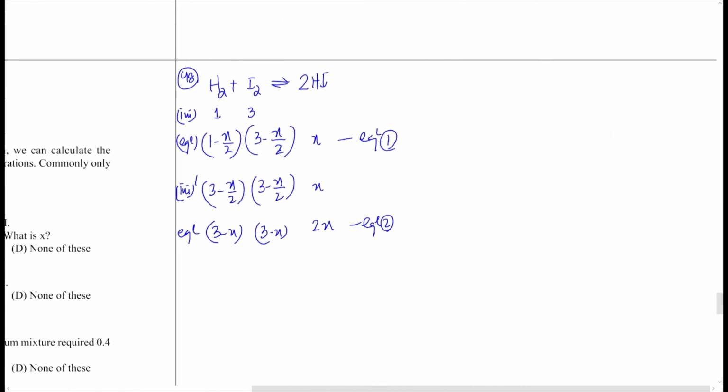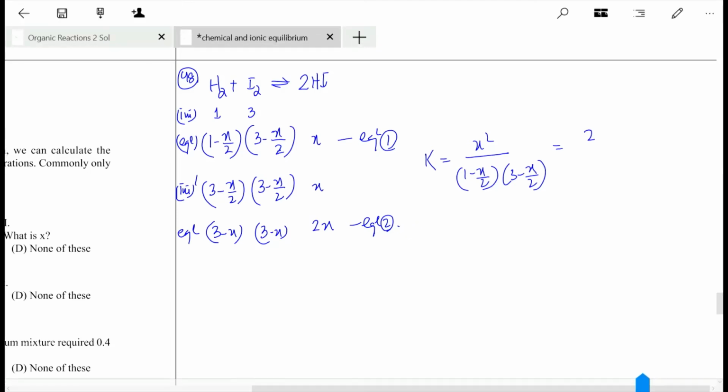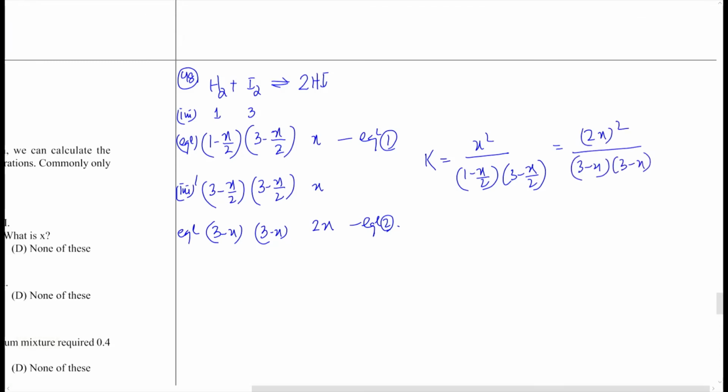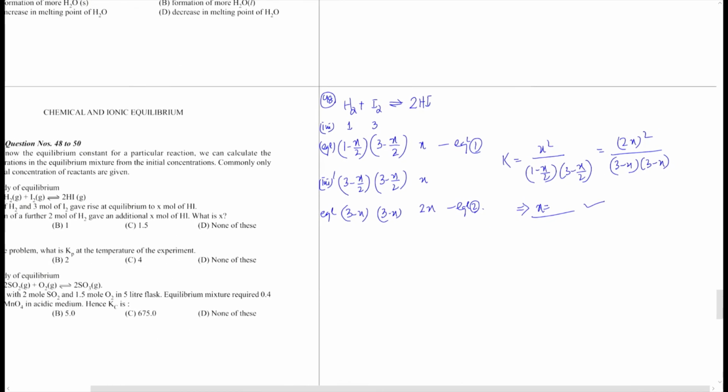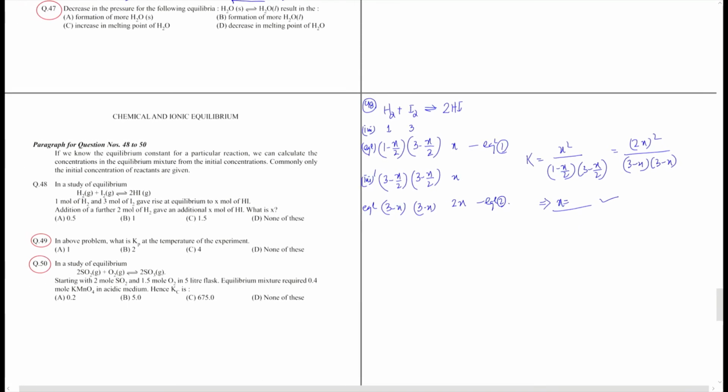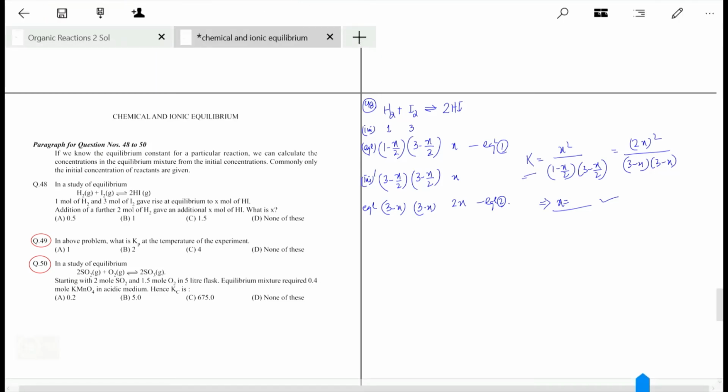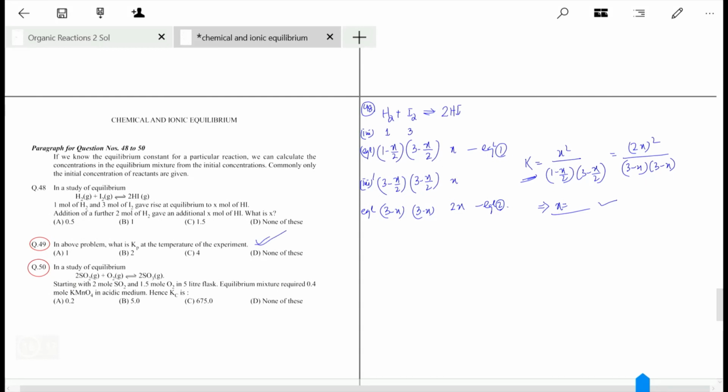Now the equilibrium constant has to remain the same, so we can write that K is X squared by 1 minus X by 2 into 3 minus X by 2, which should also be equal to the value from this second equilibrium. That is 2X squared divided by 3 minus X into 3 minus X. This should give you a value of X. Okay, so once the value of X is known, we can get a value of K, which is asked in question 49.